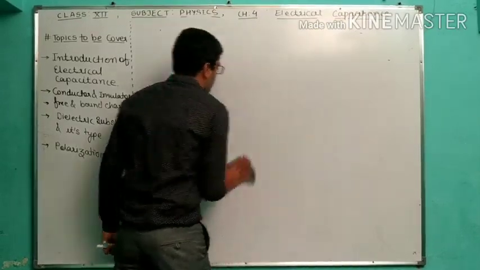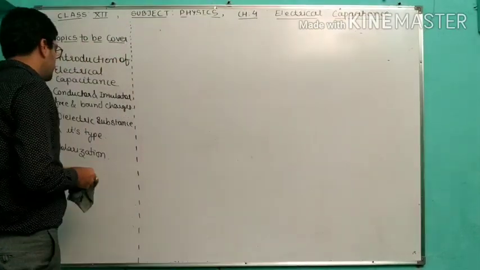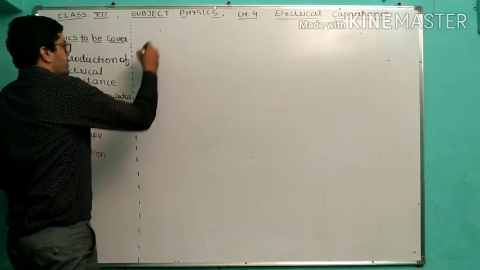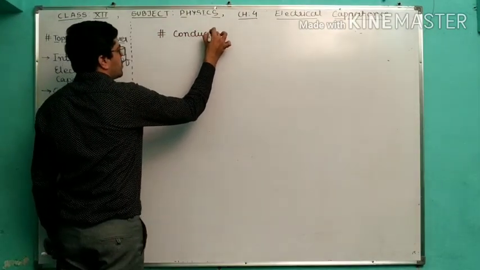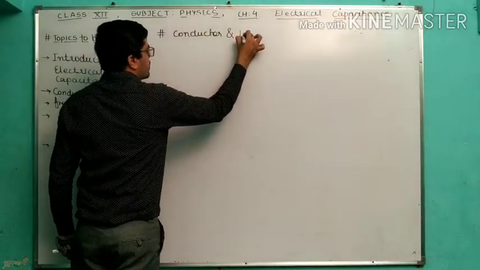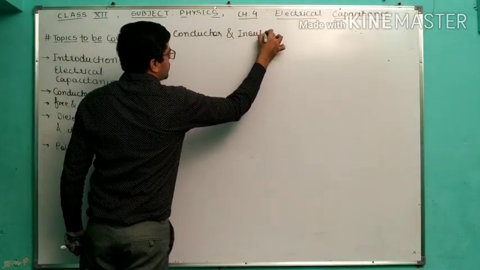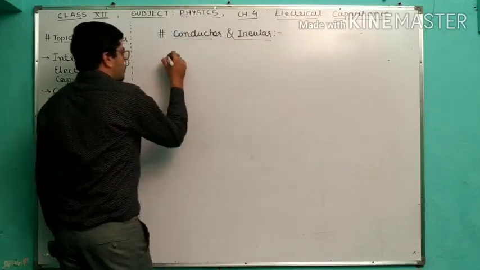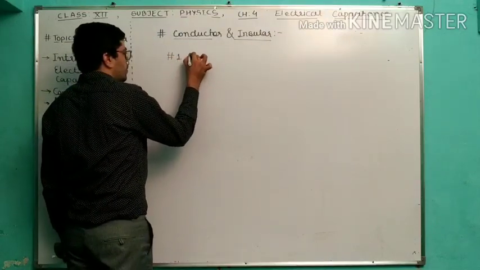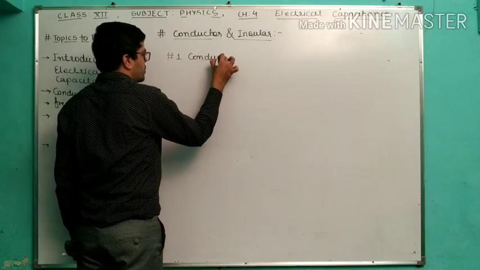Okay, so our main syllabus is going to start from free and bound charges. Now let's talk about conductor and insulator. So first of all, what do you mean by conductor?